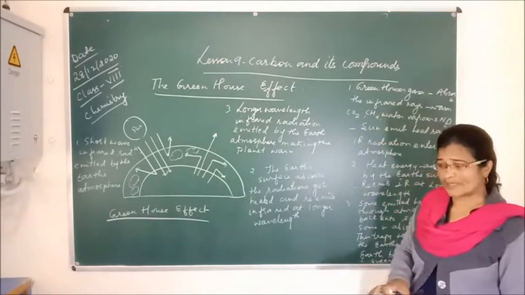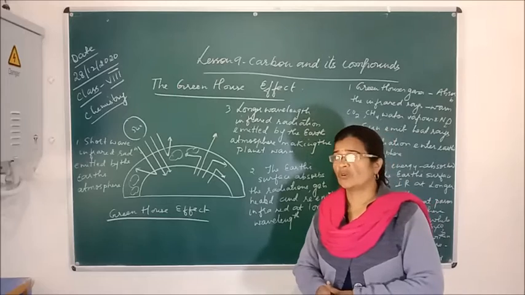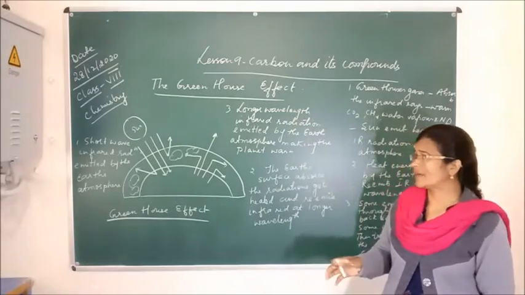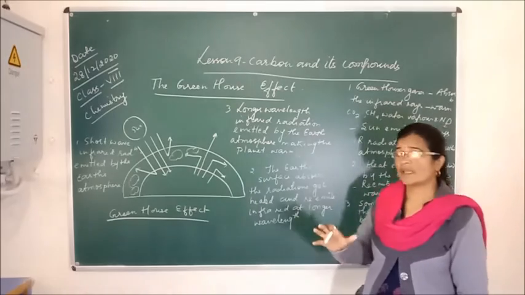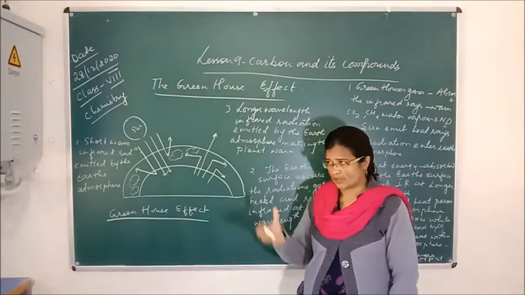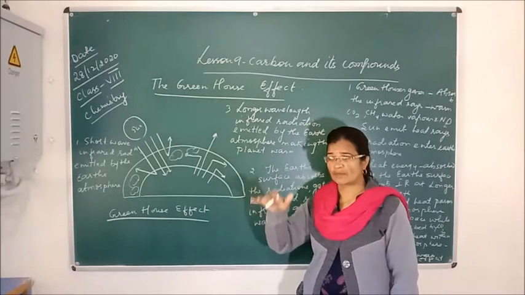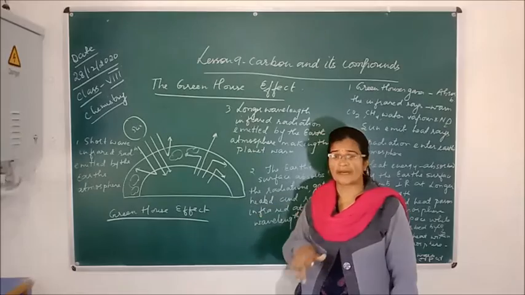Actually, the greenhouse effect is a natural phenomenon. We all know that carbon dioxide is present in the atmosphere, and the infrared rays which come from the sun are absorbed by the Earth's atmosphere, and when this heat comes back to the Earth, it makes the planet warm.